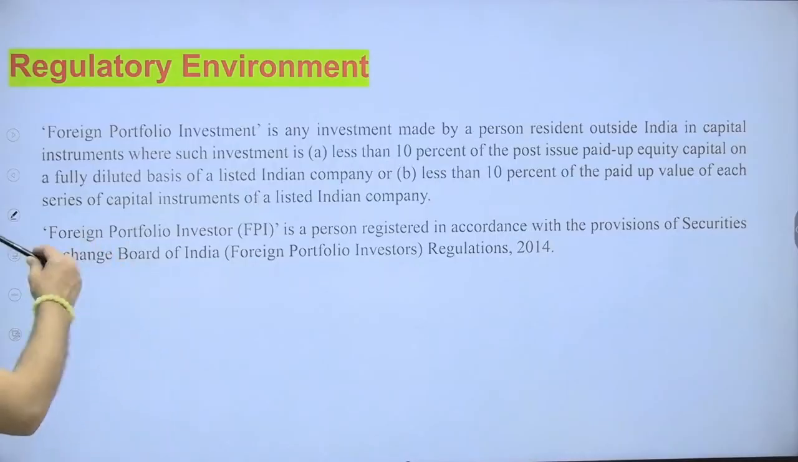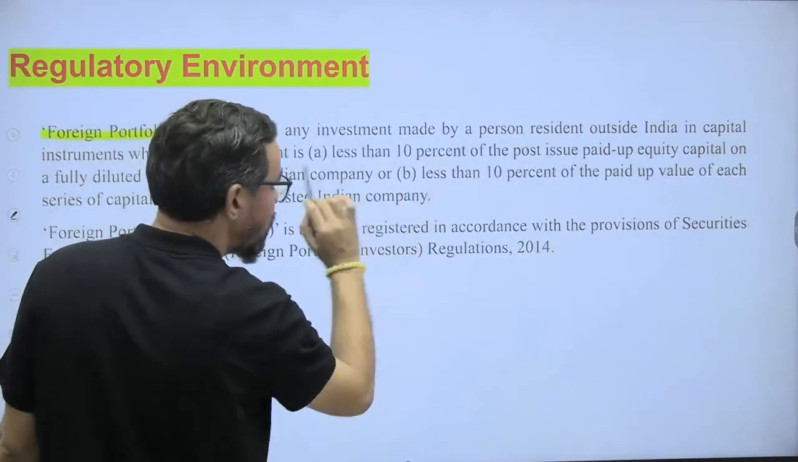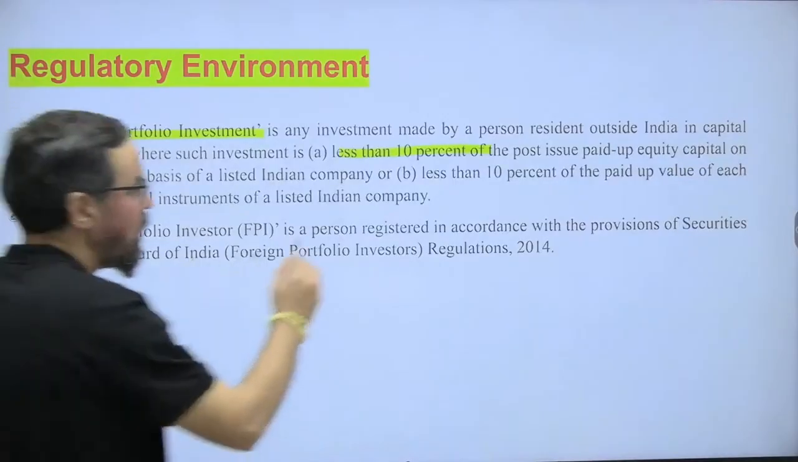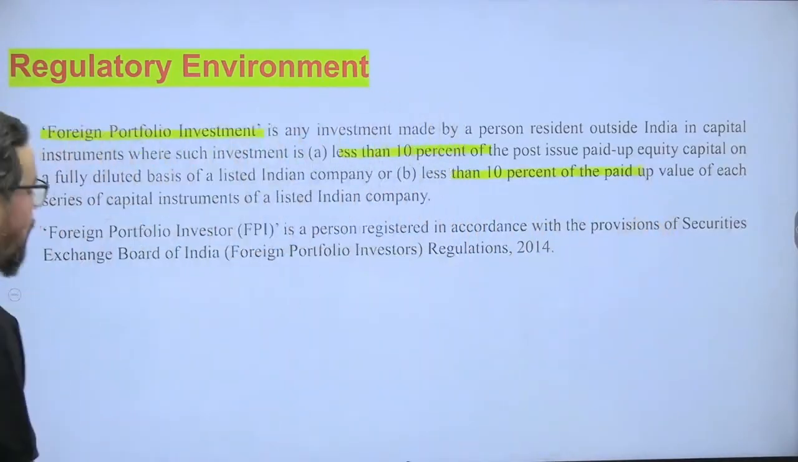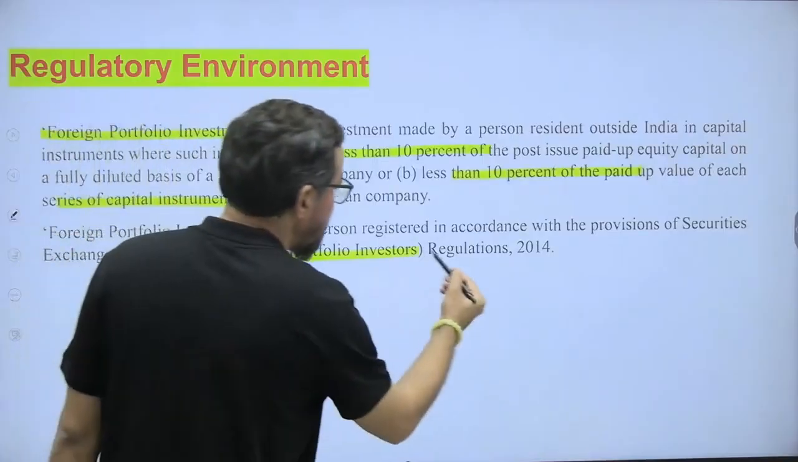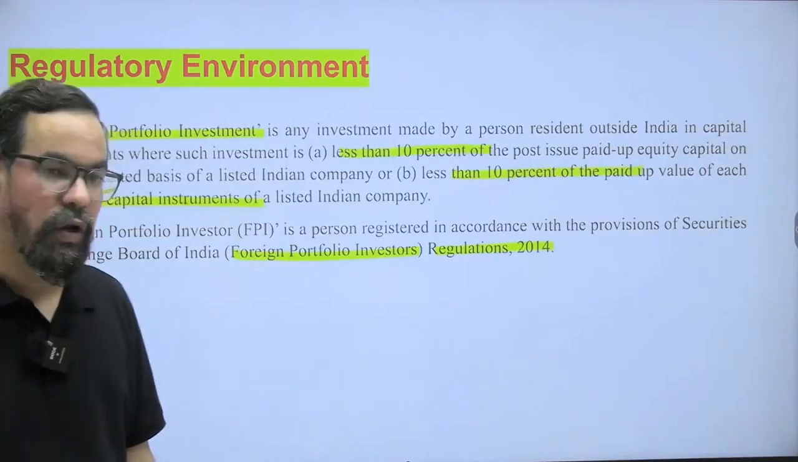Okay, this is something when it comes to the regulatory environment for foreign portfolio investment. In FPI, it is less than 10% of post issue paid up capital on a fully diluted basis, or less than 10% of paid up value of each series of capital instruments of the listed Indian company. FPI is a person registered in accordance with the SEBI Foreign Portfolio Investors Regulations 2014, around the FIIs. So earlier one was for the FDI, 10% and above in case of a listed company on a fully diluted basis.